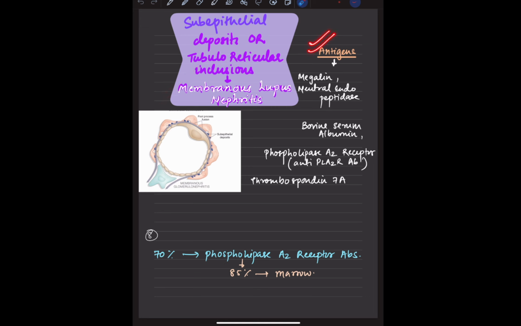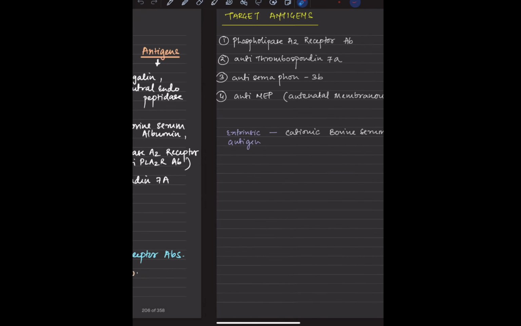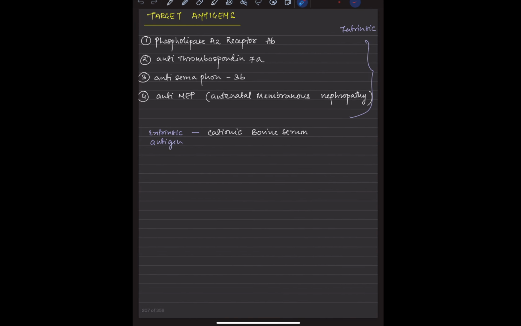The antigens are asked frequently in INI exams. So one is megalin, then neutral endopeptidase. The bovine serum albumin is there. Phospholipase A2 receptor. Most people have heard this word. And thrombospondin is also there. So 70% of individuals have phospholipase A2 receptor antibodies. Okay. So again, the target antigens: phospholipase A2 receptor, anti-thrombospondin, anti-semaphorin 3B. Okay, this is not being asked anywhere, but this is a potential topic.